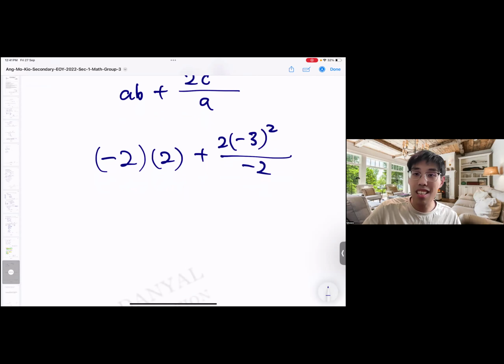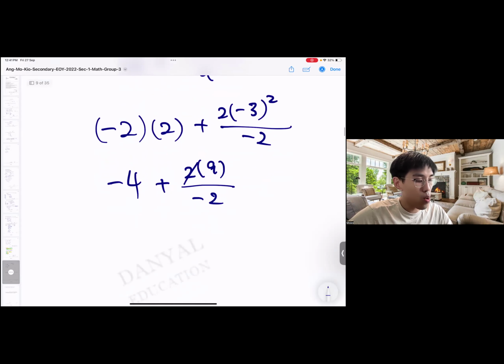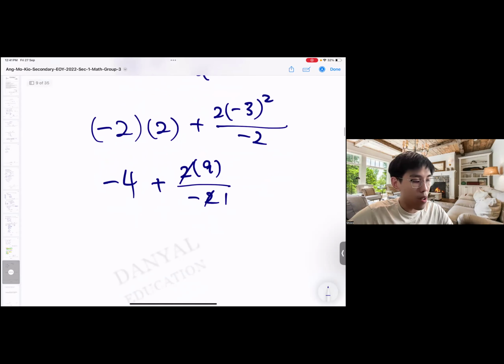The more you use calculator, the more you won't think. The more you won't think, the more you can't do bigger questions. Legit. So start training from simple things like here. So minus 2 times 2, negative 4. This one is plus 2 times negative 3 squared, which is 9, over negative 2. Then here the 2 and 2 cancel out. It becomes a 1. So it becomes minus 4 minus 9. Answer negative 13. Done.